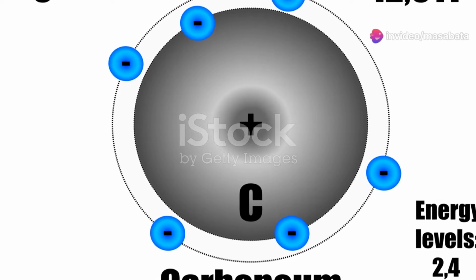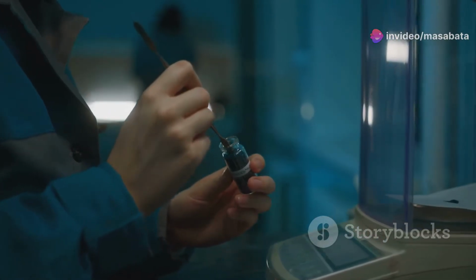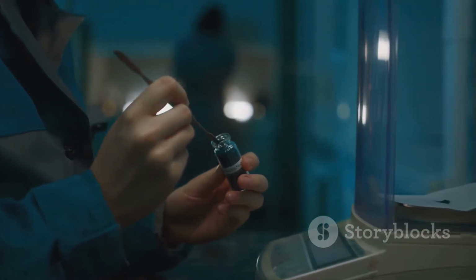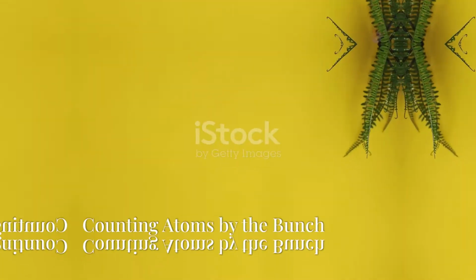This means that a carbon atom is 12 times heavier than 1/12 of a carbon-12 atom. Atomic mass is a fundamental concept in chemistry because it allows us to compare the masses of different atoms and molecules. Stay tuned to see how.